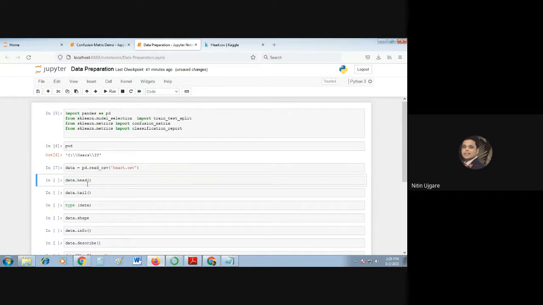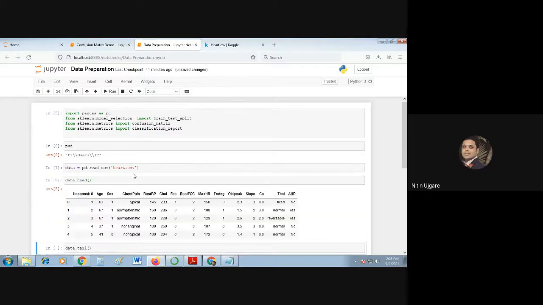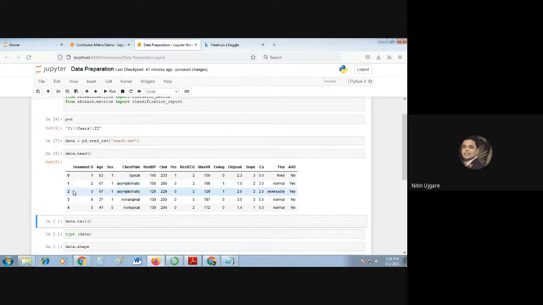No error occurred. If you want to see the first few samples, this function is used, data.head, which gives me the first few samples of my data frame. It typically displays the first 5 samples, and you can see the row number. This is the first column, unnamed.